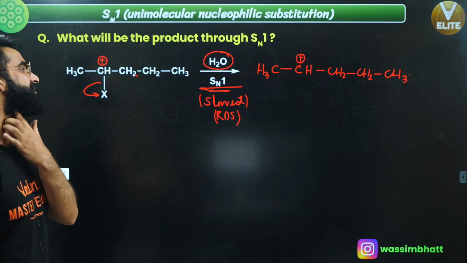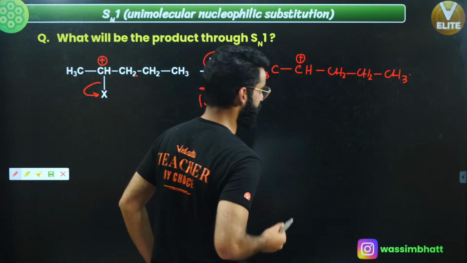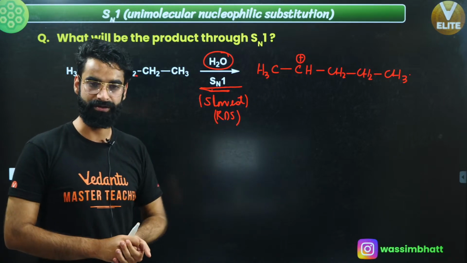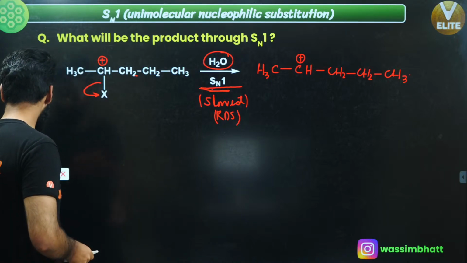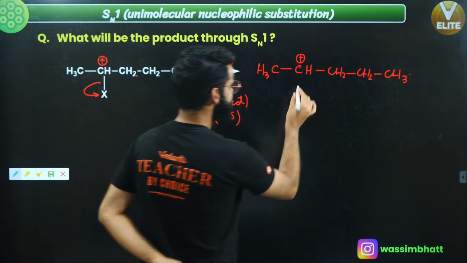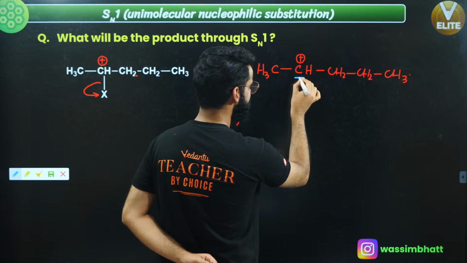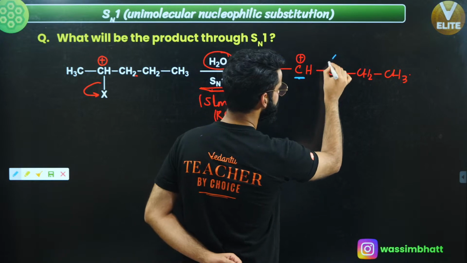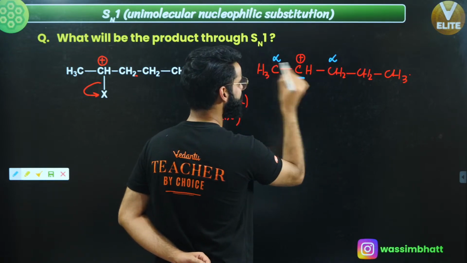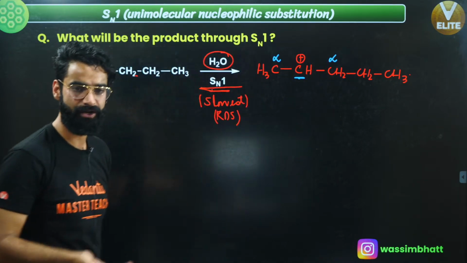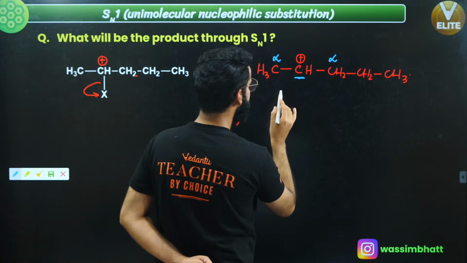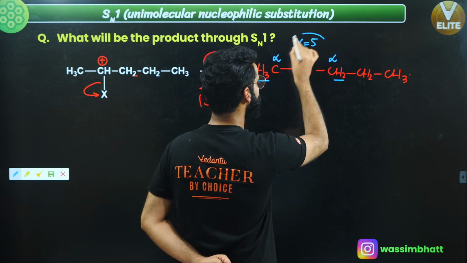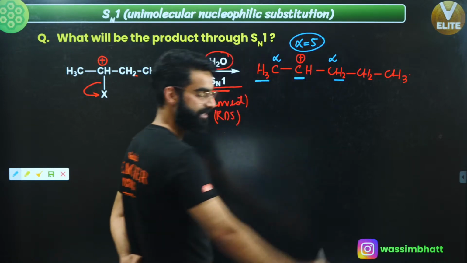Now we will understand. This is the carbocation which gets formed over here. First of all, we know carbocations are stabilized by hyperconjugation. See, this is the carbon carrying the positive charge. The other carbons which will be attached with this carbon, those are what I call alpha carbons. And the hydrogens which are attached with these alpha carbons, those are what I call alpha hydrogens. So how many alpha hydrogens do we have right here? 3 plus 2. We have basically 5 alpha hydrogens which are stabilizing this carbocation over here.